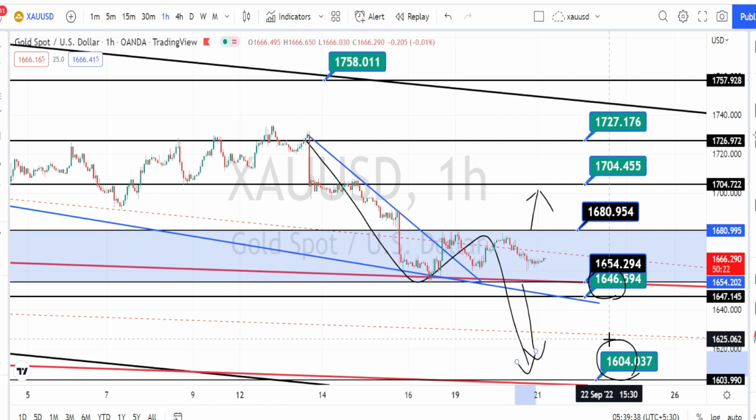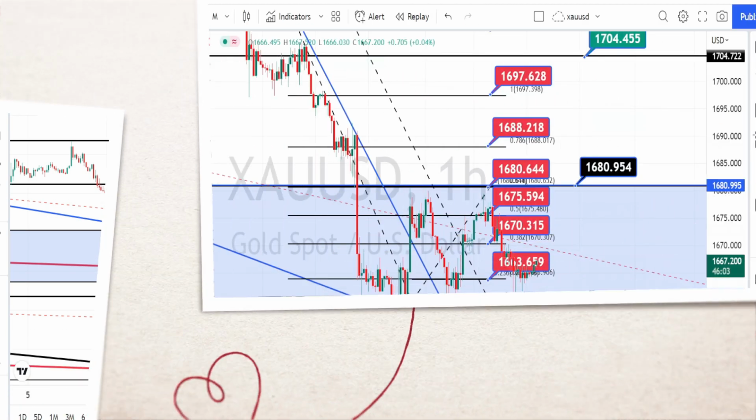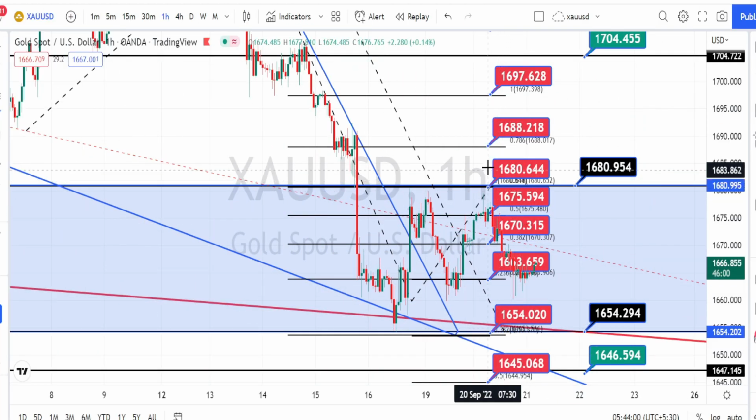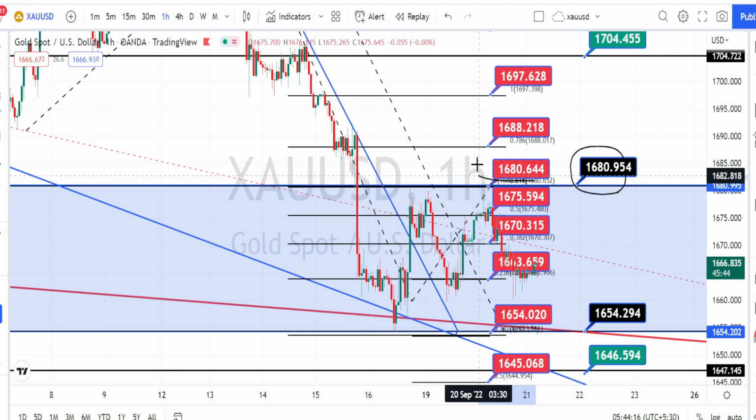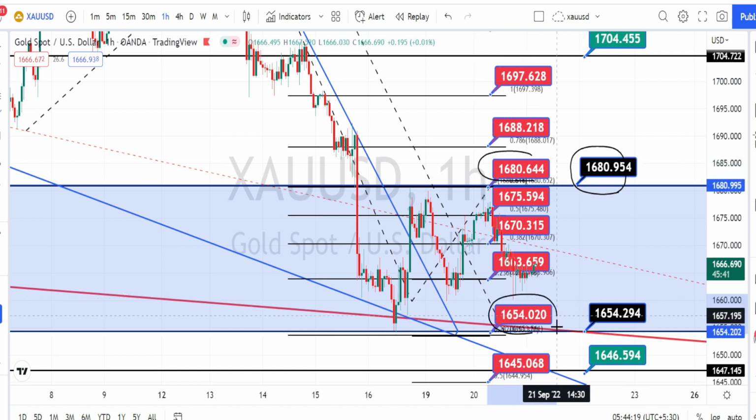Let us mark the support and resistance levels. So the values within these red color boxes are the resistance and support levels for the current price action in the hourly time frame. Currently the price action is trading sideways within the resistance level of 1680 to 1654, and within this range the immediate resistance is around 1663, and if the price action breaks this resistance level, the next level of resistance is going to be around 1670, 1675, 1680.